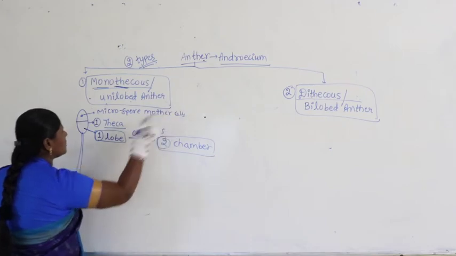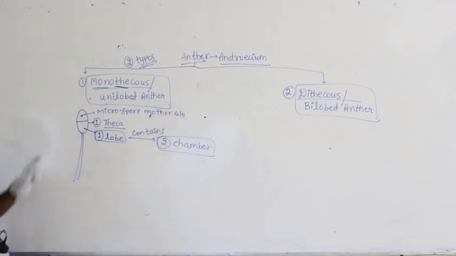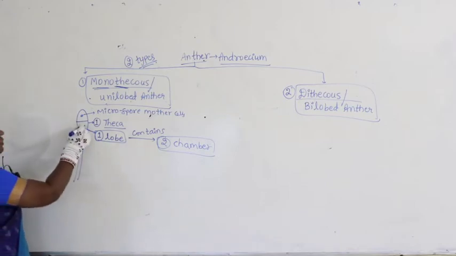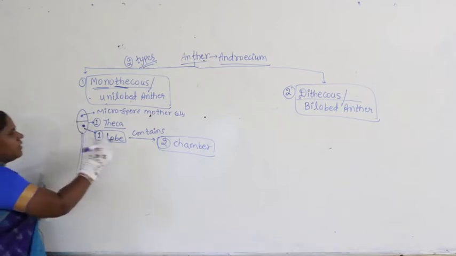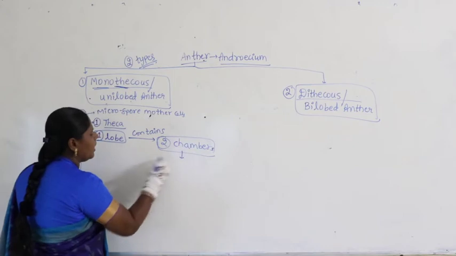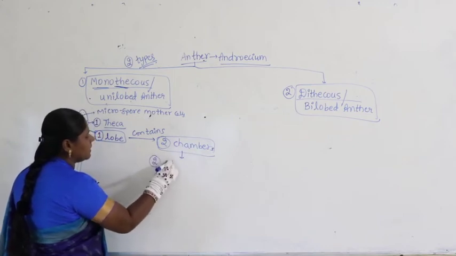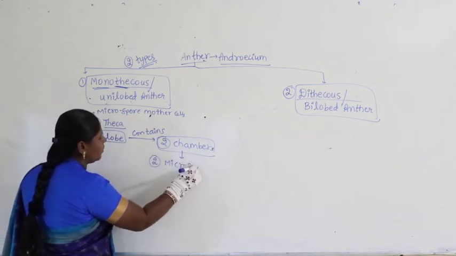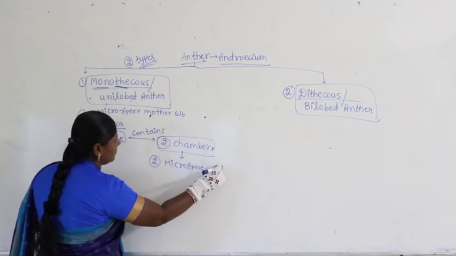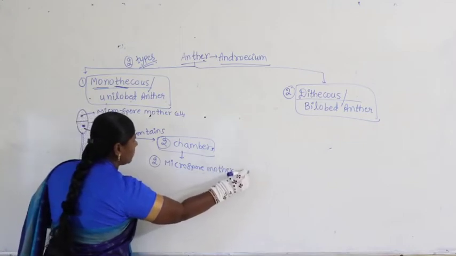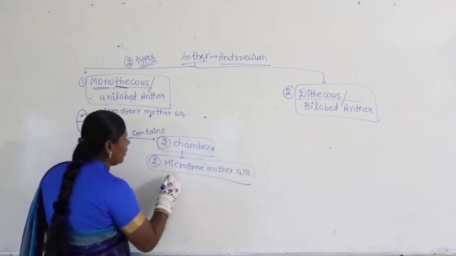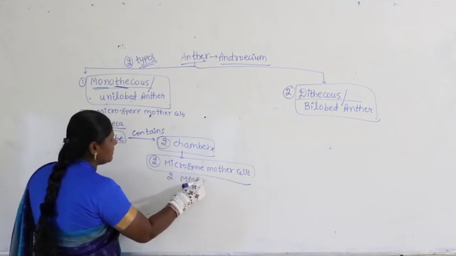Now how many chambers do we have? We have two chambers. This is the first chamber, this is the second chamber. The two chambers contain how many microspore mother cells? Two microspore mother cells. So we call this MMC.